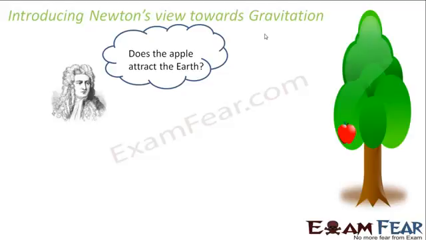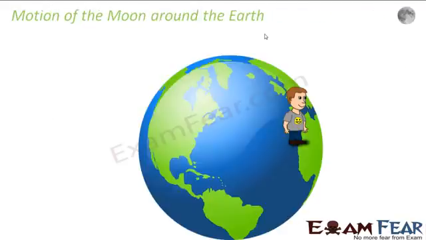So does that mean the apple also attracts the earth? Or is it only the earth which attracts the apple? Now, if the earth attracts the apple, does that mean it attracts every other object? That means every other object should fall towards the earth when left free, right? So he started thinking about this. The next thing that struck his mind was the moon, the motion of the moon around the earth. He started thinking, if the earth can attract the apple, why can't it attract the moon? Now the question is whether the earth attracts the moon or not.